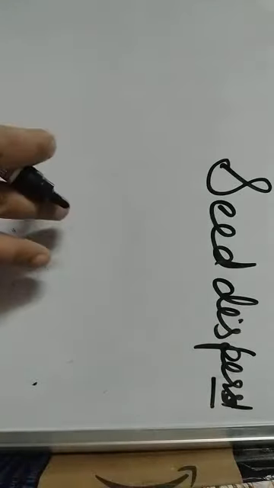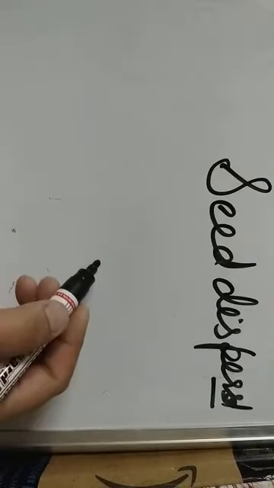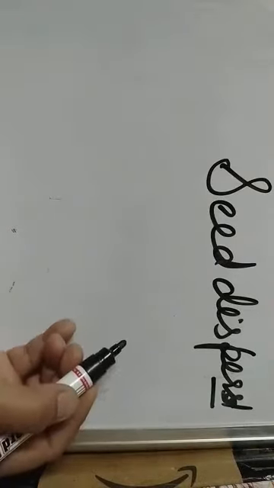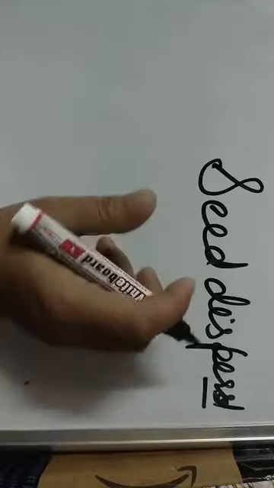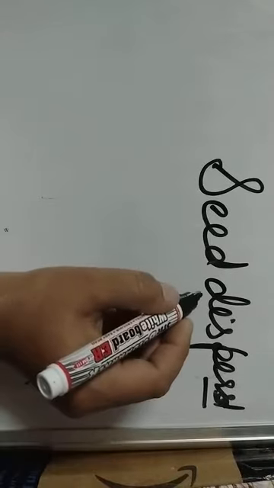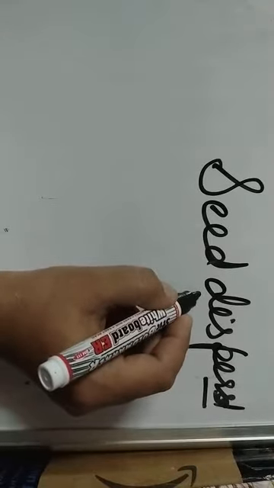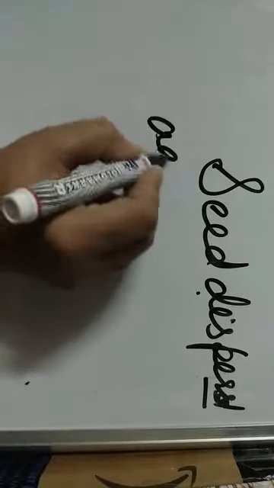Seed dispersal. Seed dispersal means the scattering of seed over a large area away from the mother plant by the agent of dispersal. In nature, the same kind of plants and trees grow at different places because their seeds are dispersed. Seeds are dispersed to different places by various natural agents such as